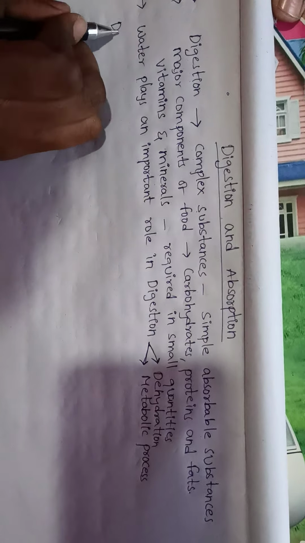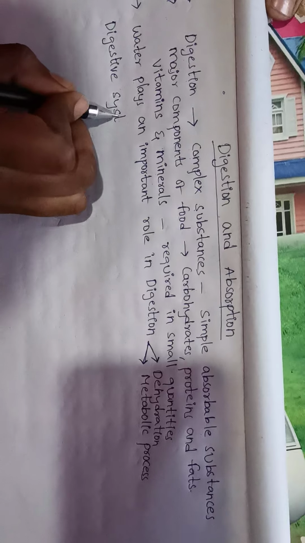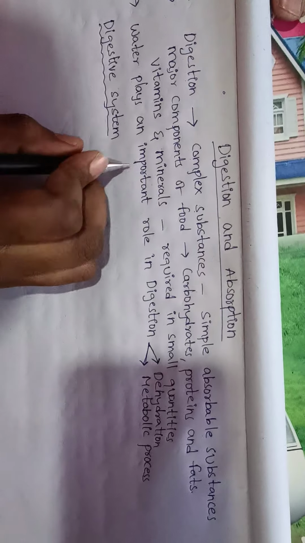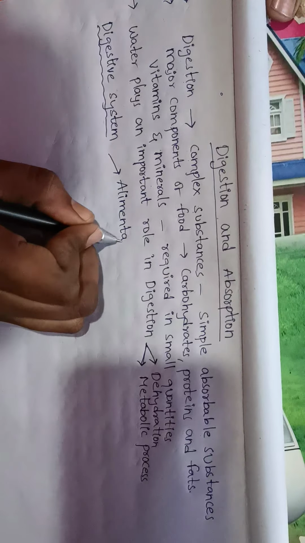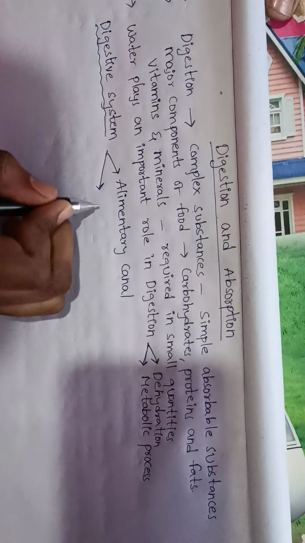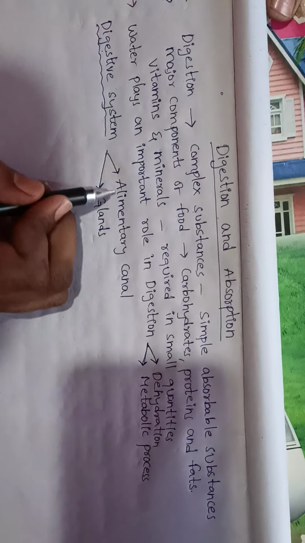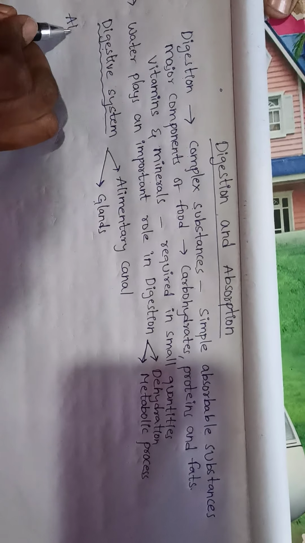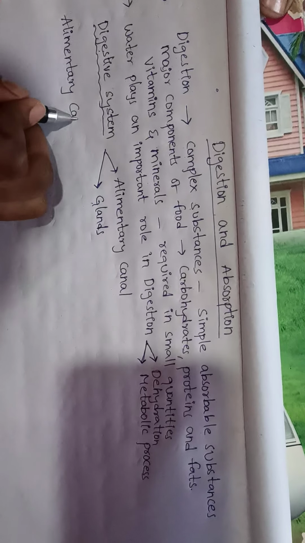Next, digestive system. The digestive system consists of the alimentary canal and associated glands. First, alimentary canal.